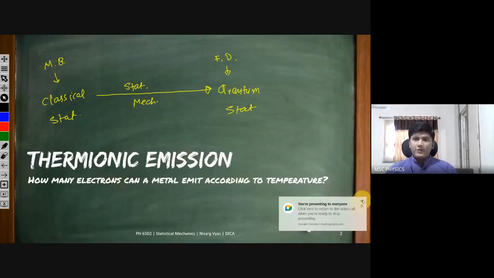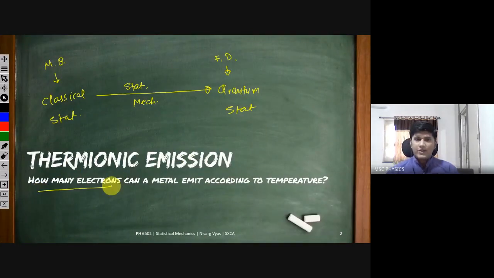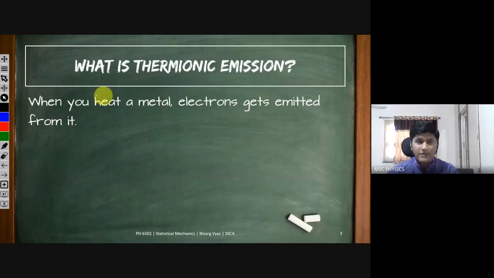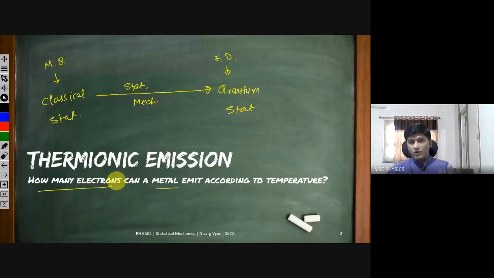So what we want to find out in this lecture is how many electrons a metal can emit according to its temperature. We know that when you heat a metal or a filament, what do I mean by filament? A simple wire of metal. When you heat it up, its temperature goes up, and electrons get emitted from it. And we want to know how many electrons, or what is the current of that electron emission, at how much temperature.